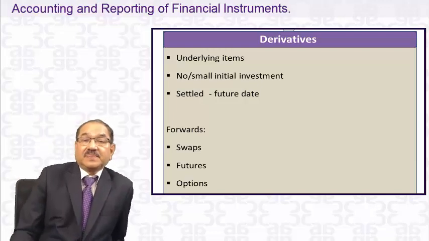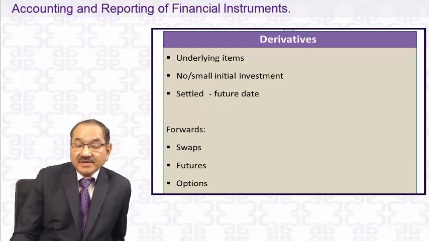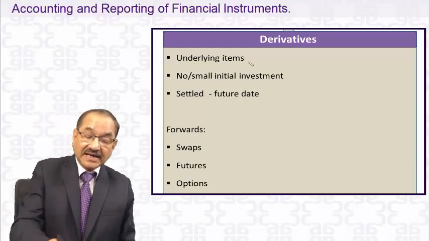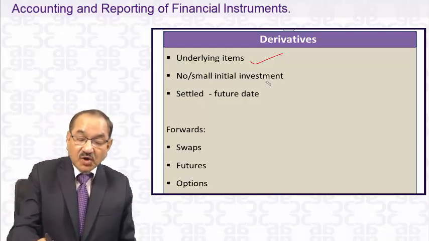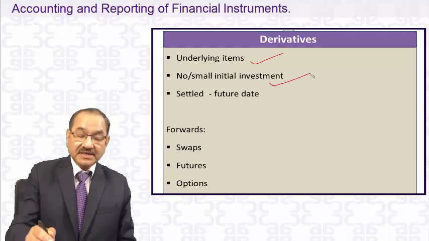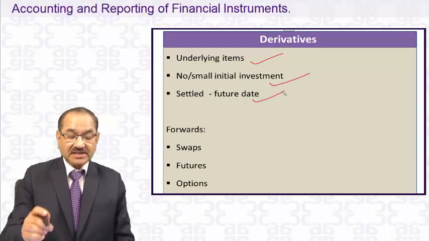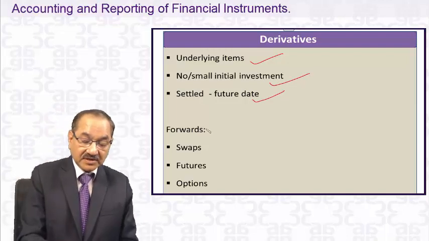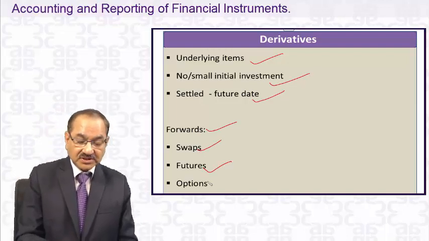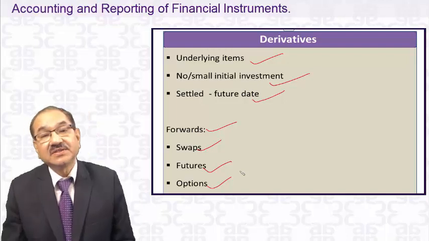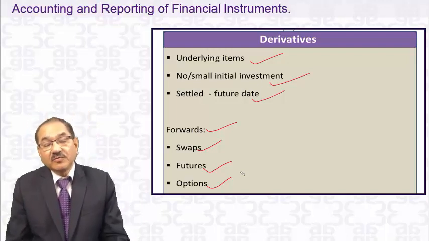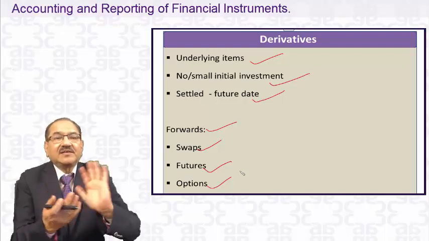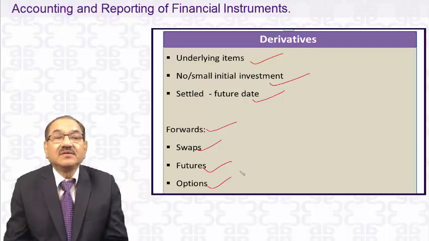What are derivatives? A derivative has certain characteristics. It has an underlying item. It requires very little or no investment in the beginning and is settled at a future date. The examples are forwards, swaps, futures, and options. These are derivatives, because the name derivative means it derives its value from the underlying item. That's the meaning of derivatives.